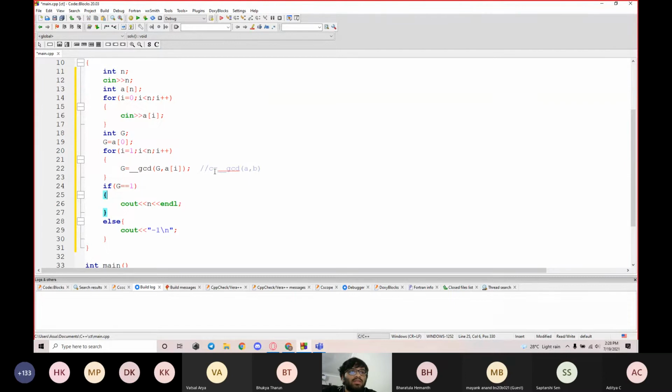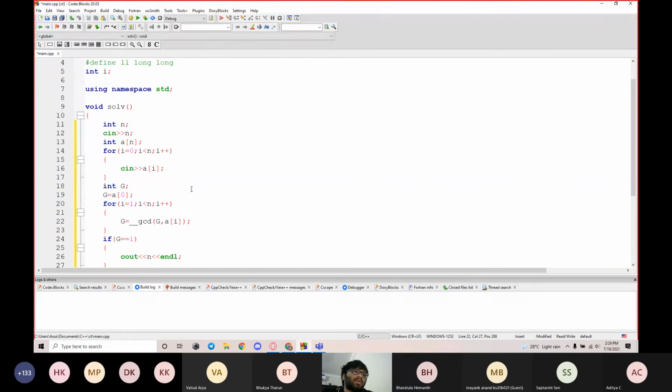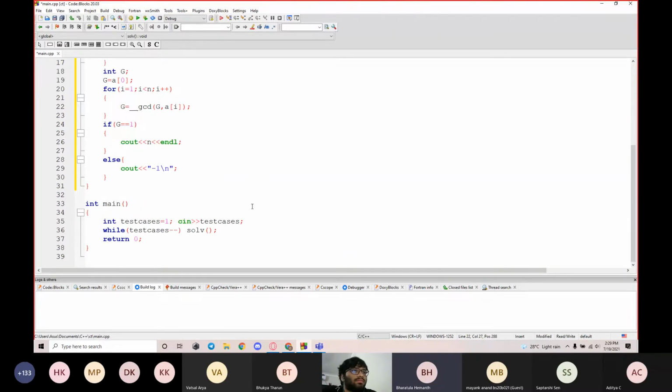Like we don't need to use recursion or any other process which I've explained. This is just an easy function which will find the GCD of a comma b. The underscore is just syntax, nothing more. So we have not defined GCD as a user function, but if we use double underscore, then it will get GCD. Yeah, this __gcd is just a function in the library which you can use to find the GCD of values. You don't need a function every single time to create this. This is much faster.